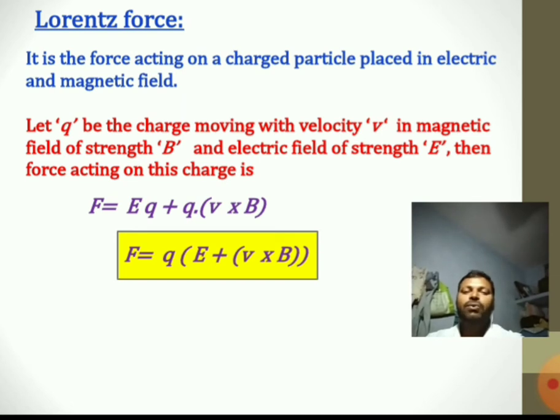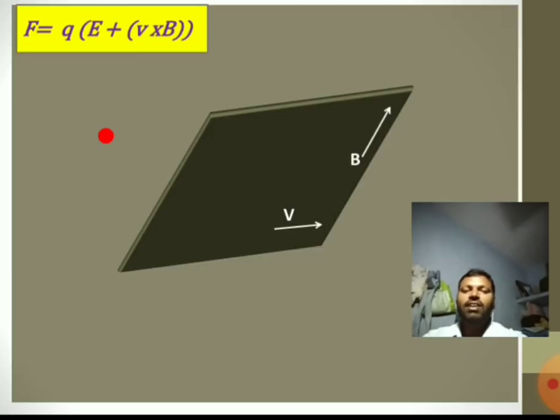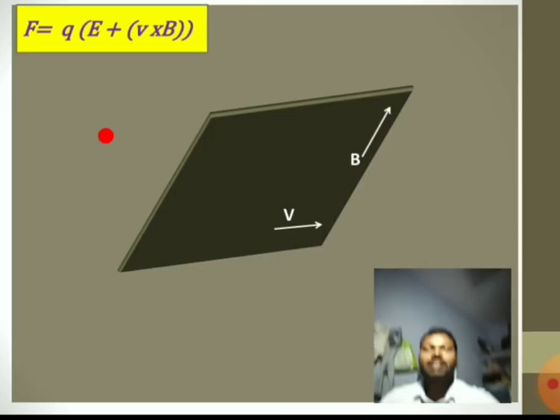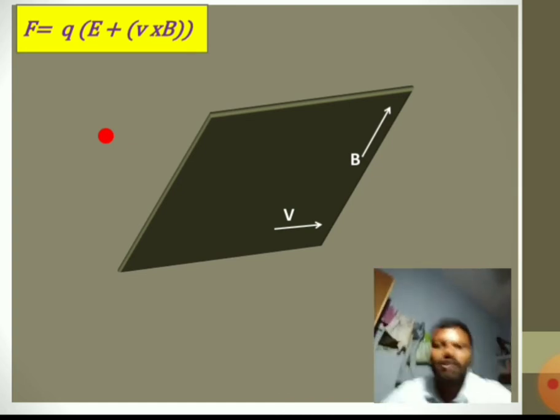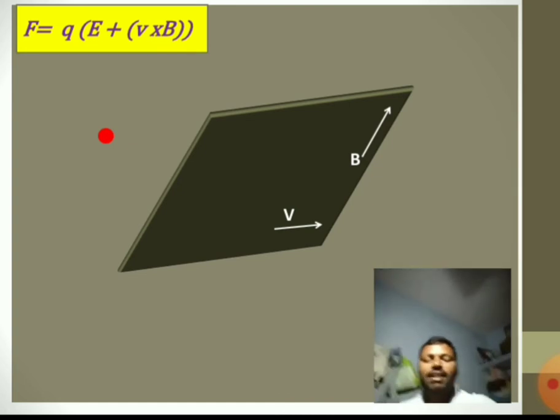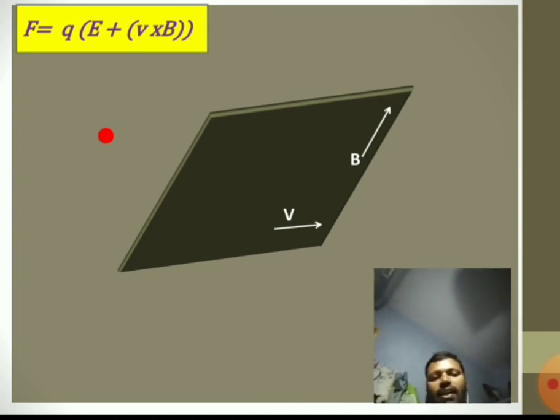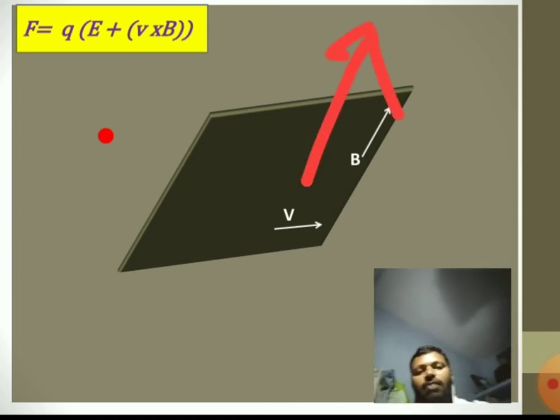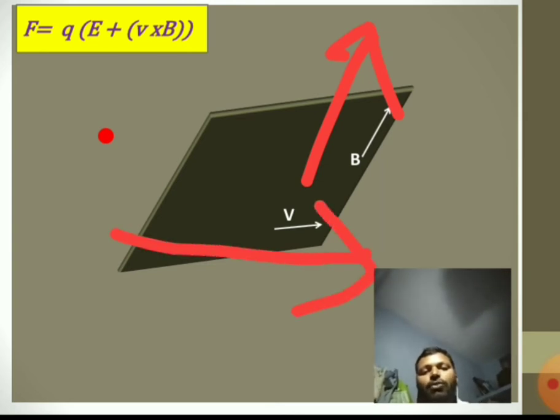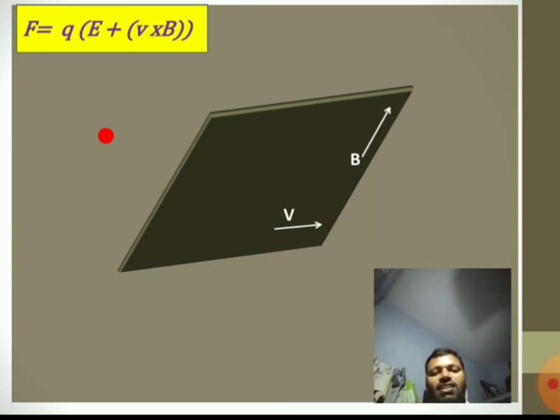Right. Now we will see if the Lorentz force acts on the body, then what happens to the charged particle. See here, this is a plane in which the magnetic field direction is like this and my charged particle is moving in this direction, velocity direction is this one. Okay. Now here this is my charged particle, right.